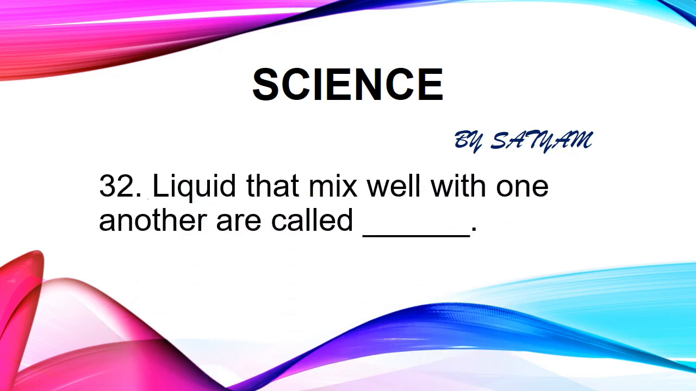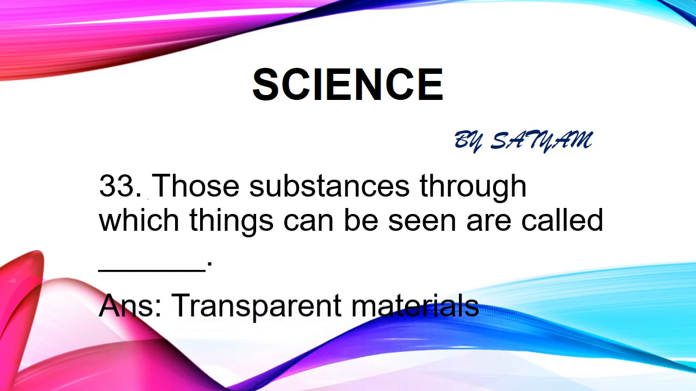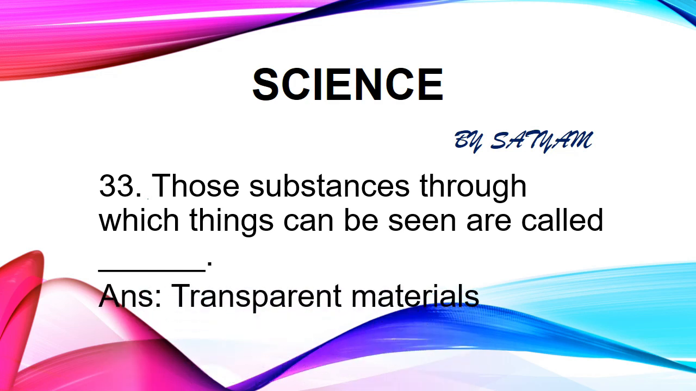The next question is: liquids that mix well with one another are called dash. The answer is miscible. For example, lemon juice and vinegar are completely soluble in water. The next question is: those substances through which things can be seen are called dash. The answer is transparent materials. Glass, water, air and some plastics are examples of transparent materials.